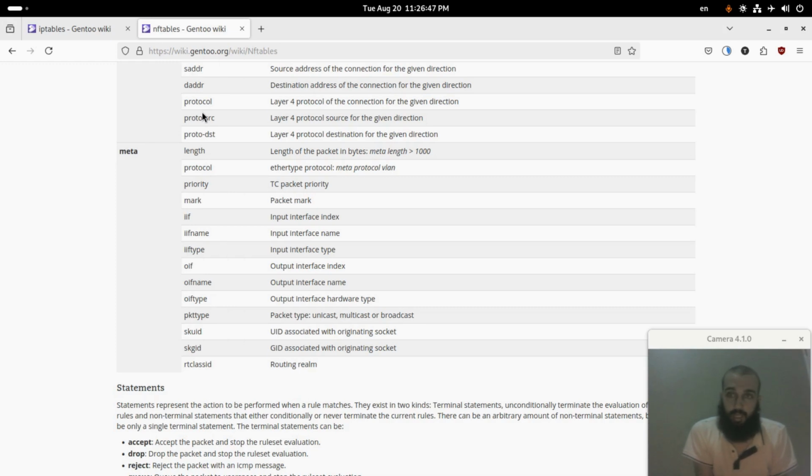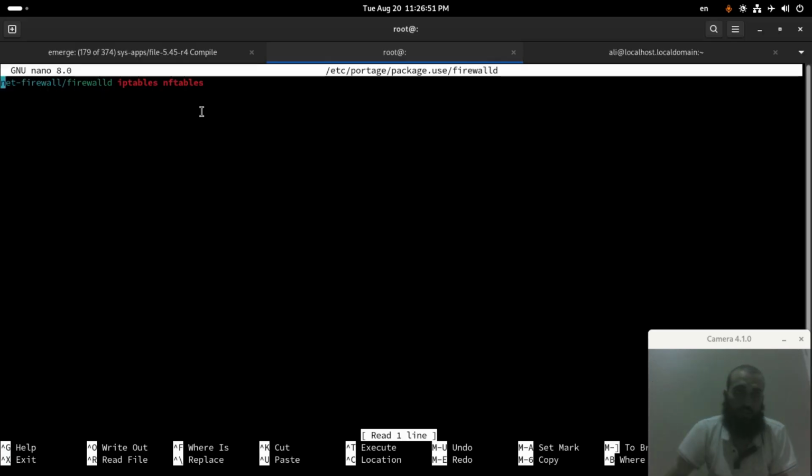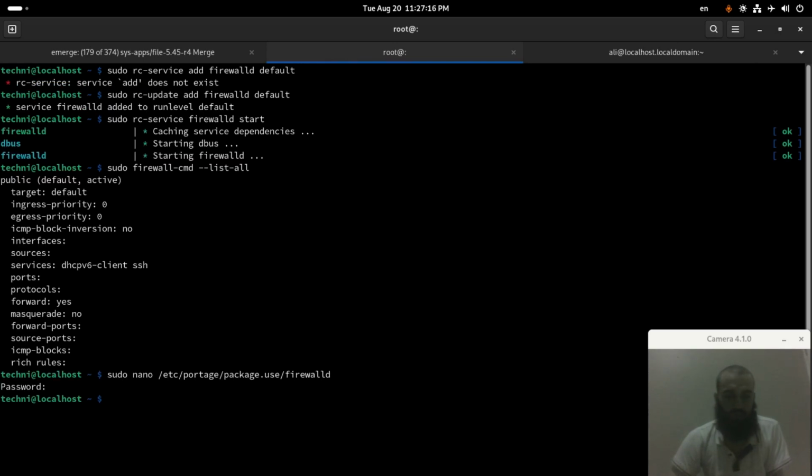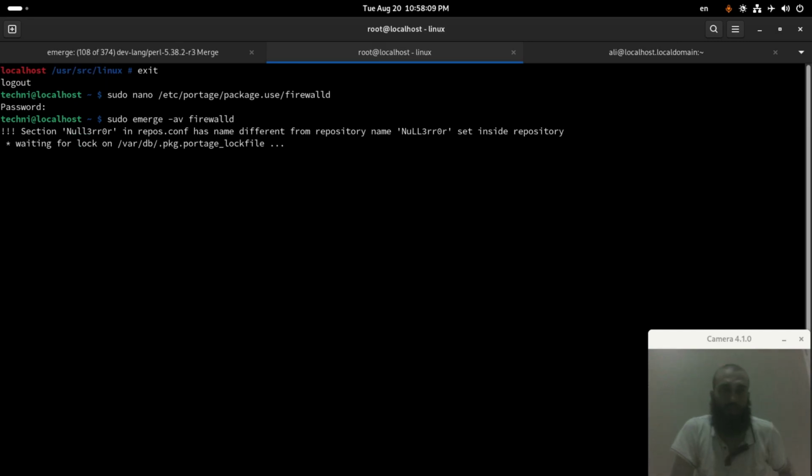If you don't want to enable it, simply don't enable the use flag. This one, don't have it enabled. You can delete it like this, or you can also type it like this, minus nftables, to prevent Firewalld from depending on it. For me, I will keep it there, so I'm not going to save it. Now let's go and install the package.